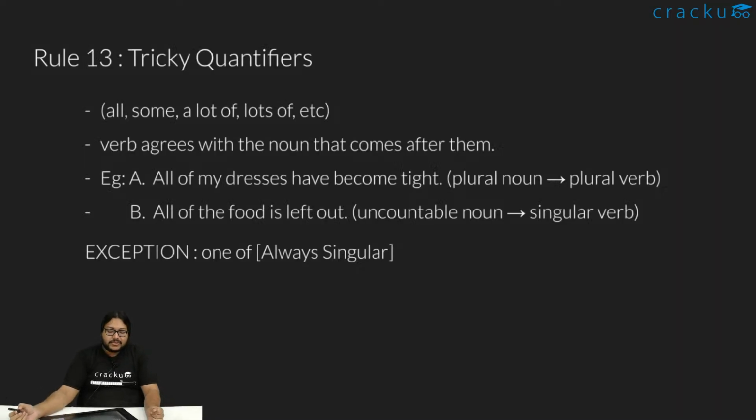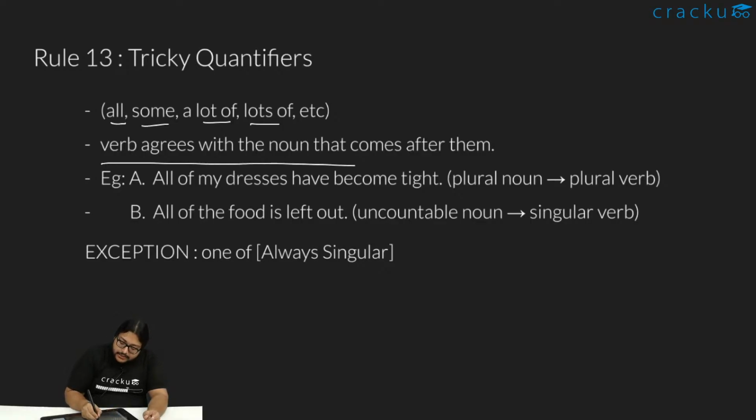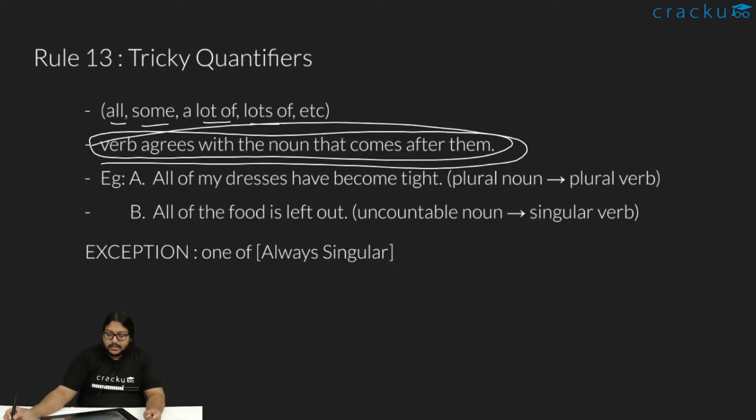Okay, next we have something called quantifiers. Now what is a quantifier? A quantifier is essentially anything which gives us an idea about quantity. Like all, some, a lot, like some milk. That was a quantifier. A lot of, lots of. So what happens? The verb agrees with the noun that comes after them. This is the rule, that for quantifiers, whatever comes after it is what the verb will agree with.